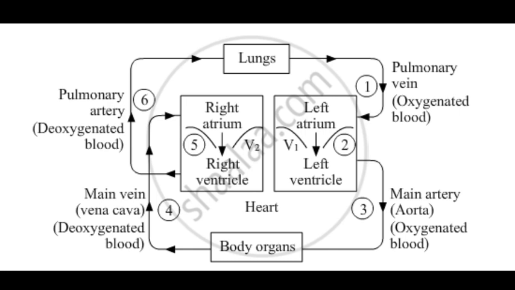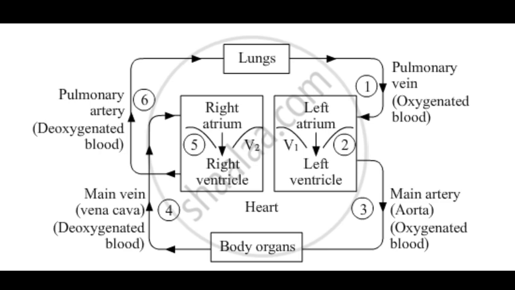So the heart is roughly triangular in shape. It is made up of a special muscle called cardiac muscle. The size of our heart is about the same as our clenched fist. The heart has four chambers. The upper two chambers are called atria, and the lower two chambers are called ventricles. The two atria receive blood from two main veins, and the two ventricles transport blood to the entire body and the lungs.